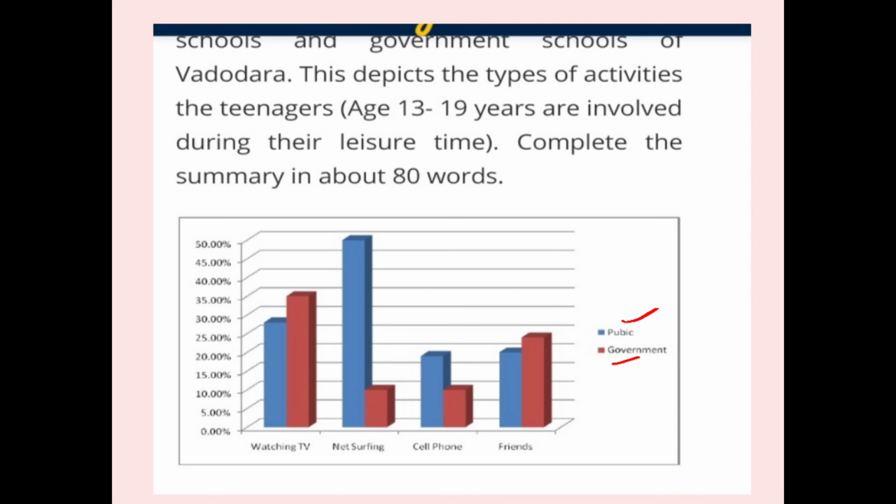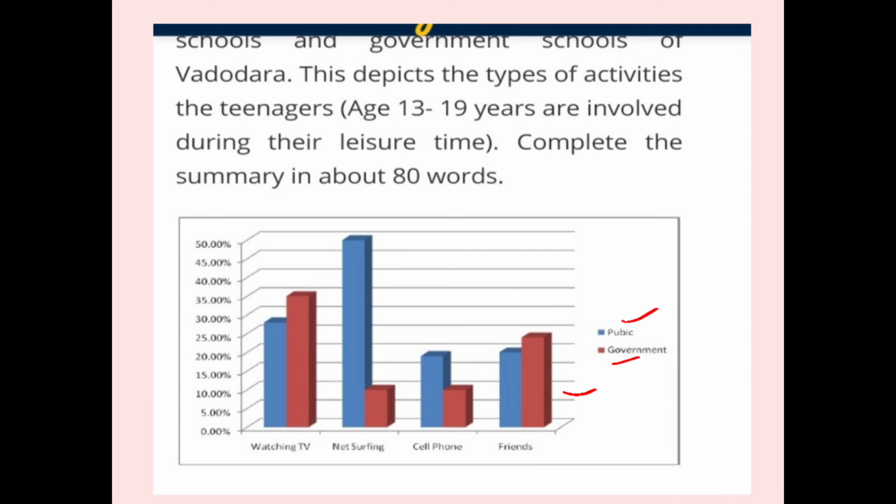And in government school, the percentage of children watching television is near about 35%. In net surfing, public school students have the highest, the maximum record, that is 50%, and government school students only watch 10%. So like this we will do here.